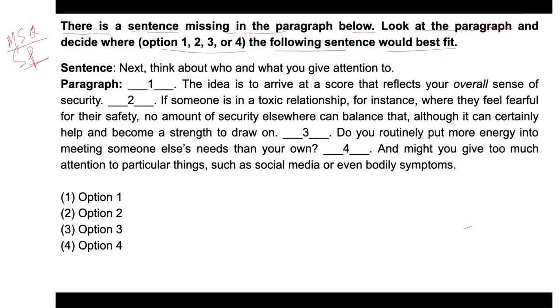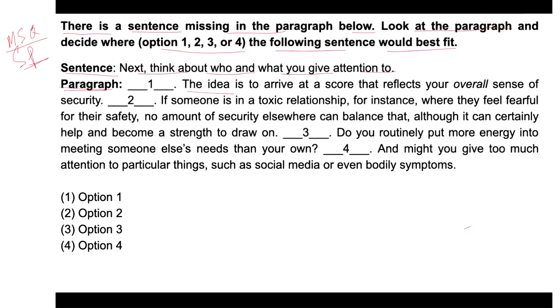So the sentence given here is: next, think about who and what you give attention to. This is the sentence which we need to fit in the paragraph, in any of the blanks pointed out here. So the paragraph begins with what? The idea is to arrive at a score that reflects your overall sense of security.